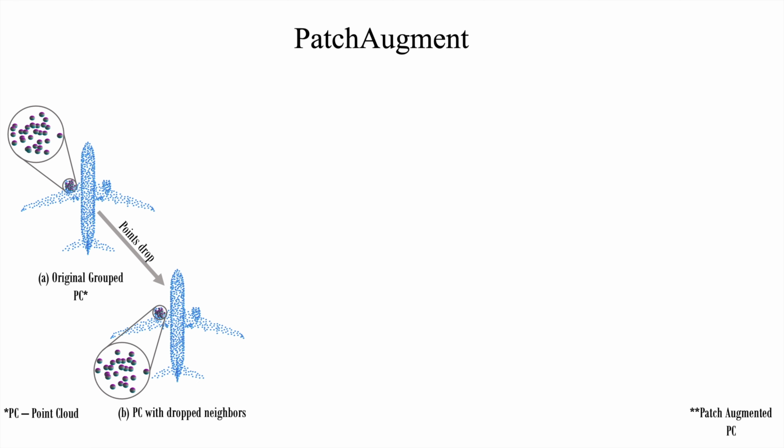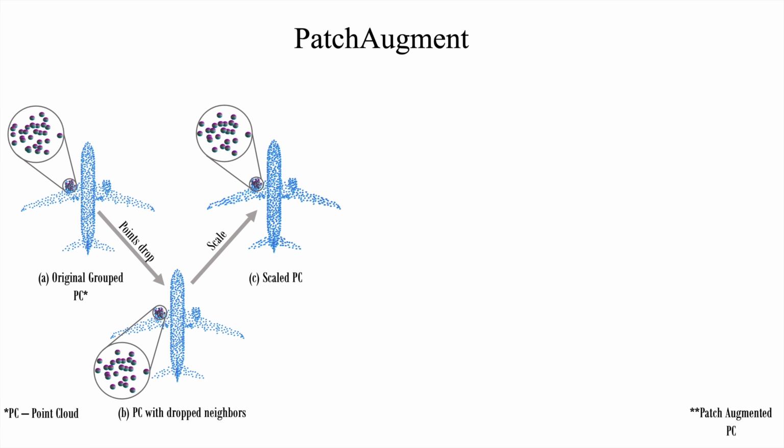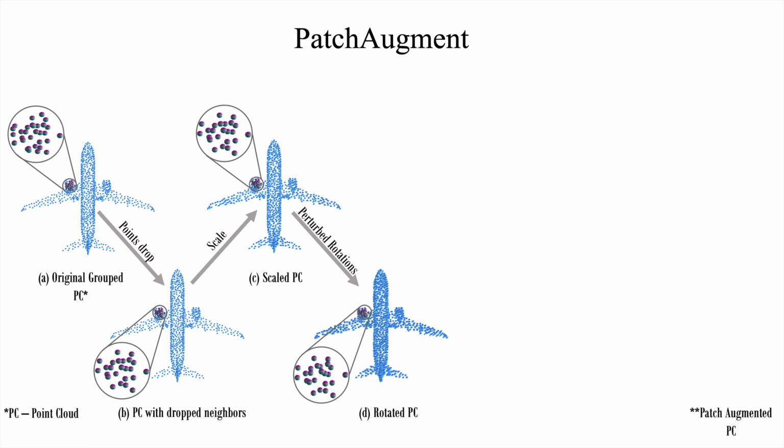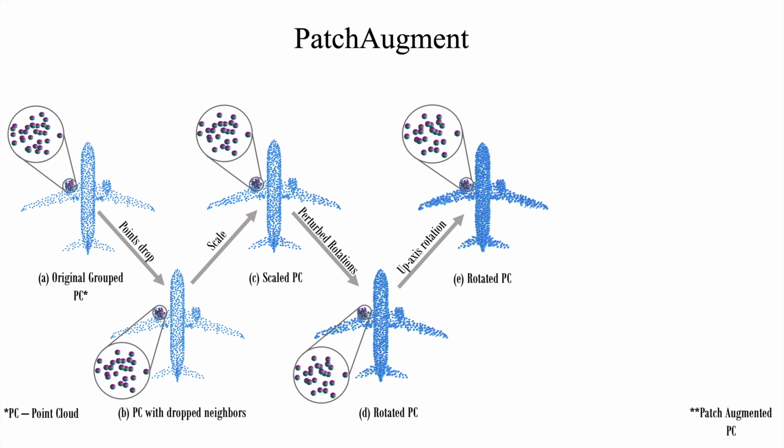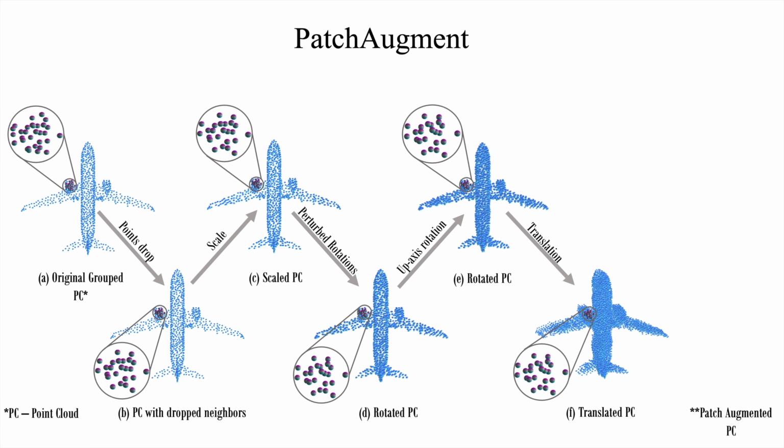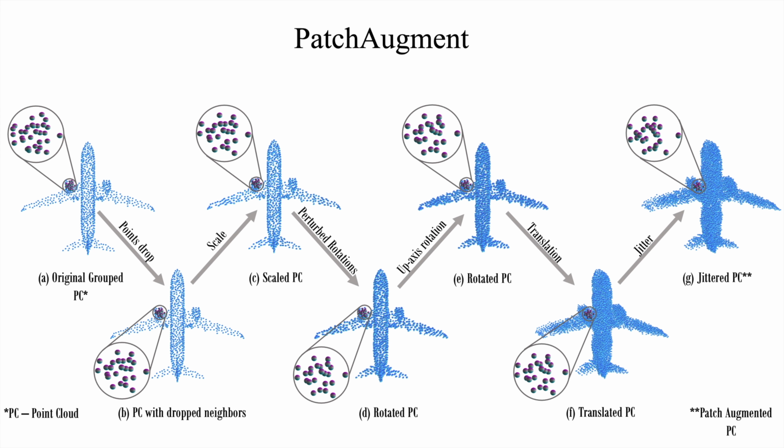Patch augment randomly drops a small fraction of neighborhood points and randomly scales the grouped points. Patch augment does two types of rotations. Firstly, it rotates grouped points with smaller different angles along each of the axes and then rotates along the up axis. The group points are then randomly translated. So far, the applied augmentation techniques are common to all points within a patch neighborhood, but different for points belonging to different neighboring patches. Finally, jittering is applied.